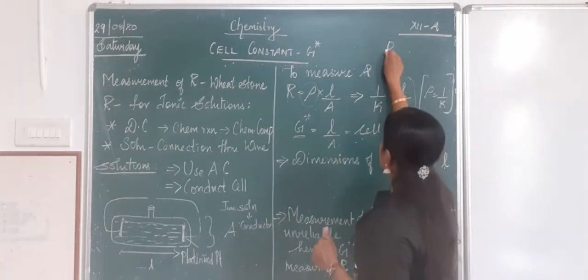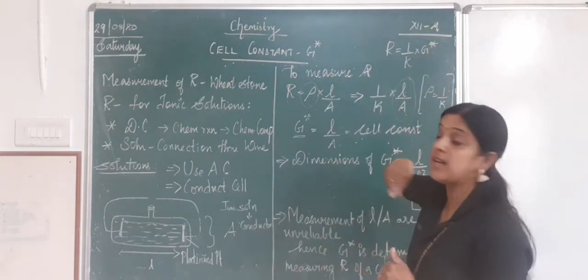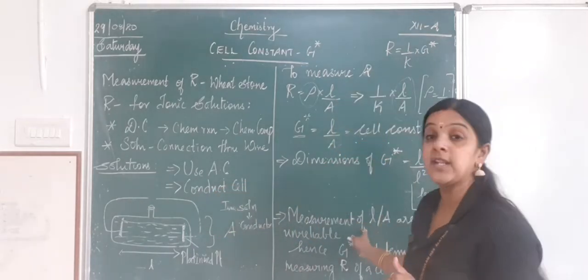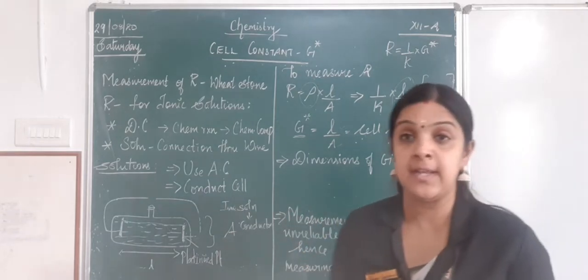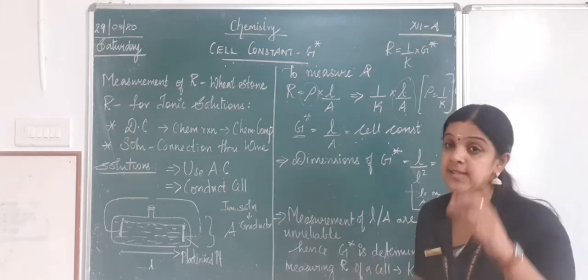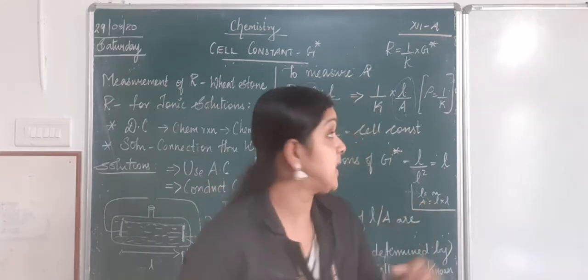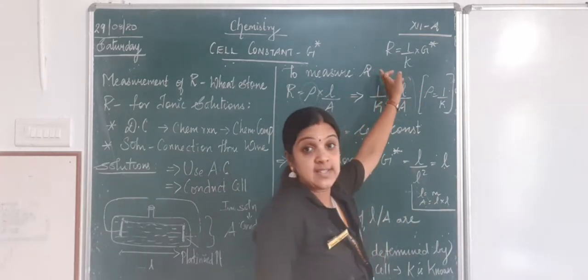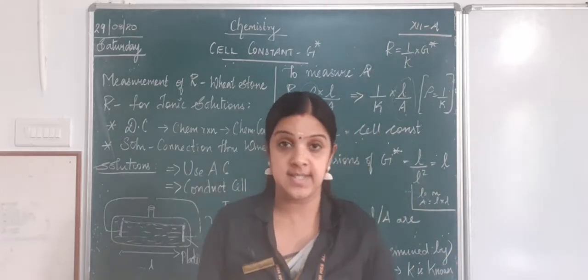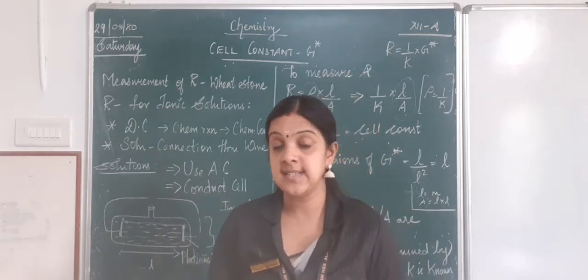Because here R is equal to 1 by K into G star. So what will be G star here? R into K. Are you able to follow me? Because the values of L by A may not be reliable, we will find a way to calculate the resistance of a cell whose conductivity is already known to us, and once we know the conductivity, we can calculate the resistance using the apparatus, and once we know these two, we will be calculating the G star. So this is how we will be using an apparatus to calculate the cell constants.